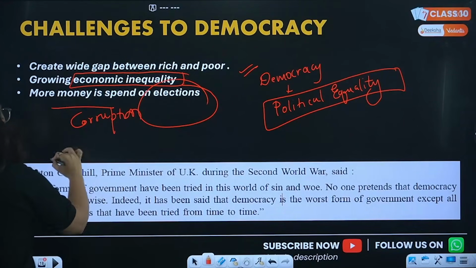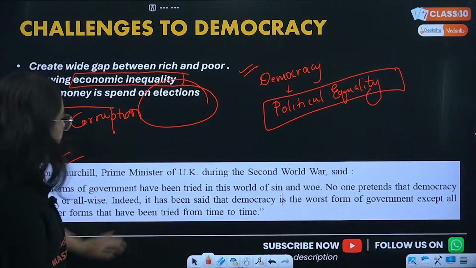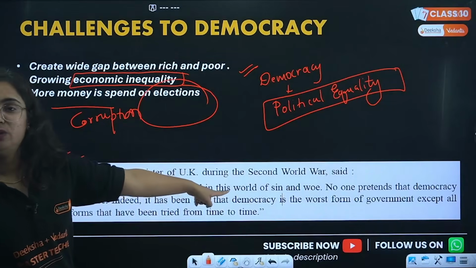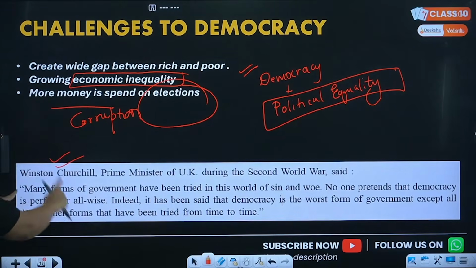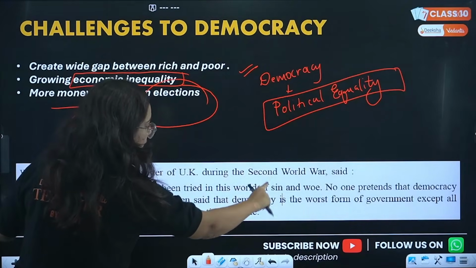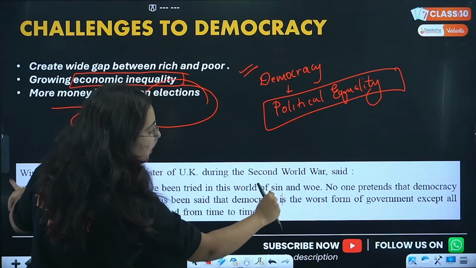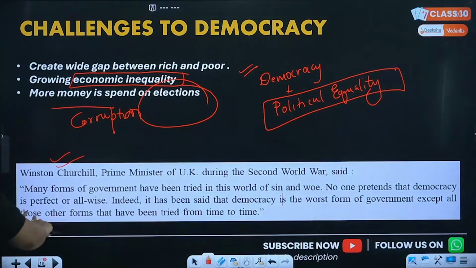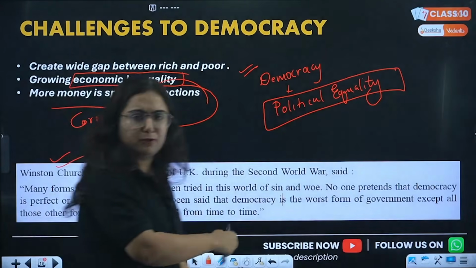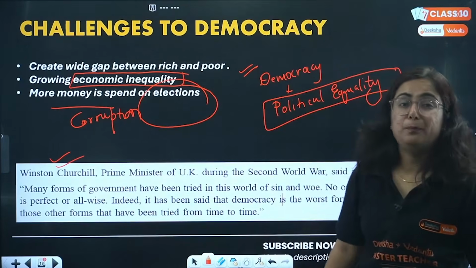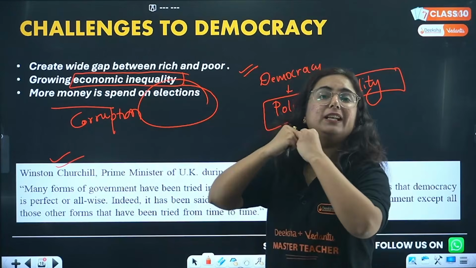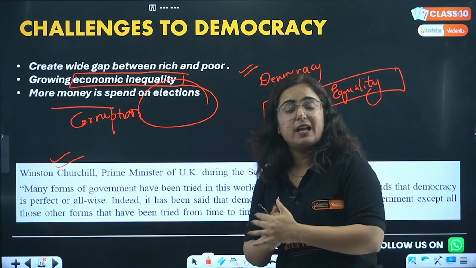Once Winston Churchill, the Prime Minister of the UK during the Second World War, stated that many forms of government have been tried in this world of sin and woe. No one pretends that democracy is perfect. If we go and talk to the people of India or to the people of many democratic countries, they will find so many negatives regarding democracy.